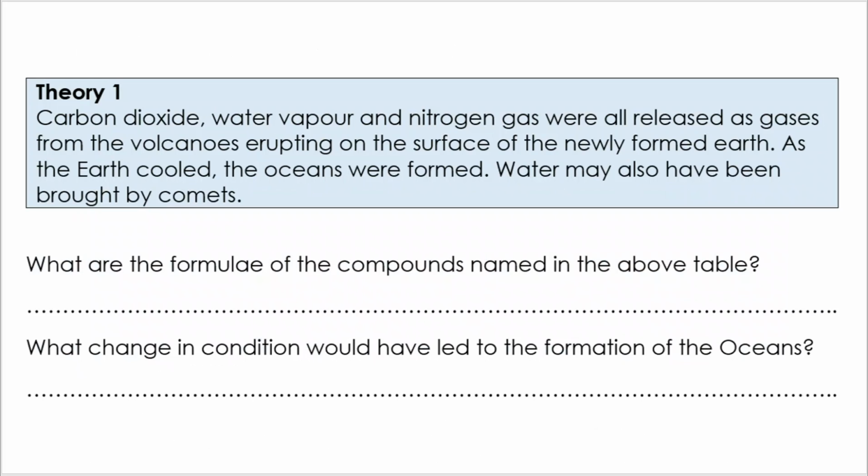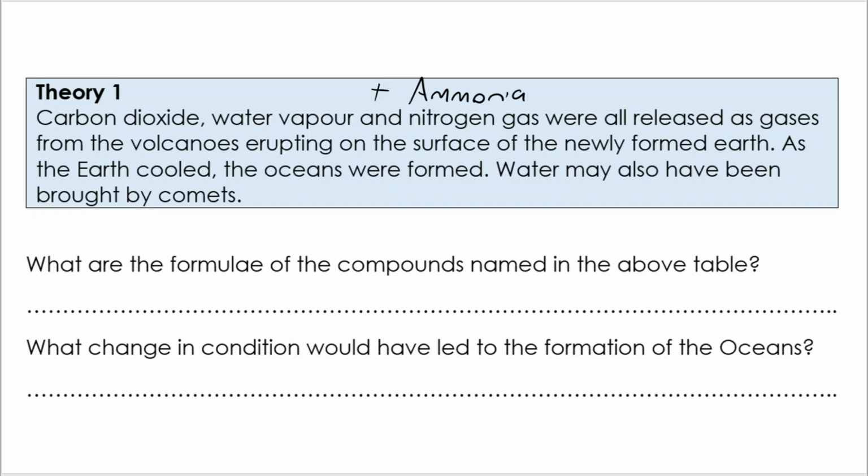Now, it tells us carbon dioxide, water vapour and nitrogen gas. There's actually ammonia in huge amounts as well. So I am going to add that one on, because it is important to know that ammonia was there as a key component. But we want to know what the compounds are. Now, and we need to know the formula of them.